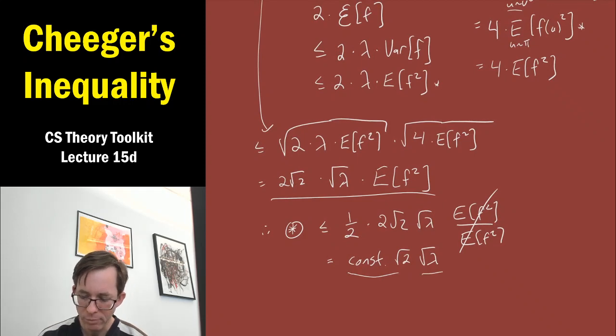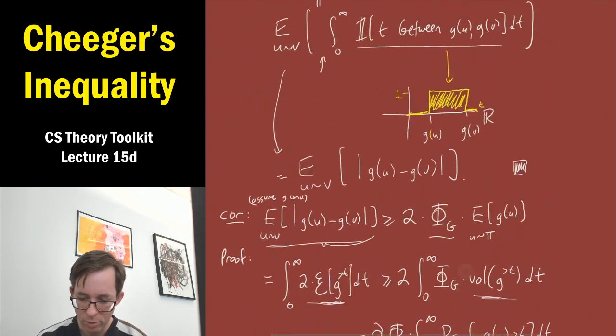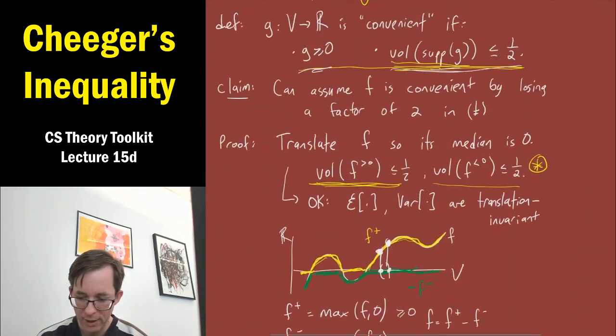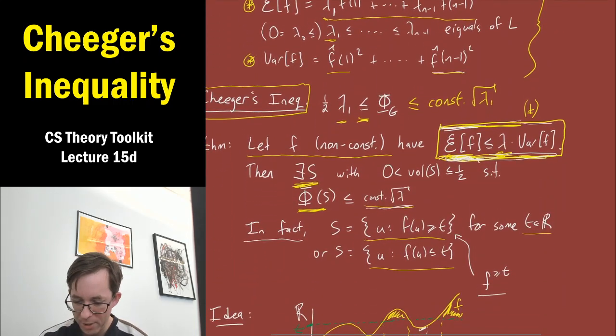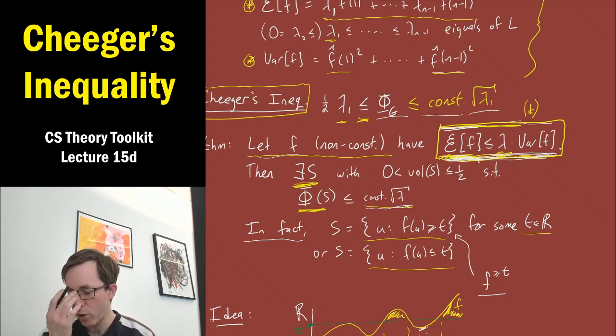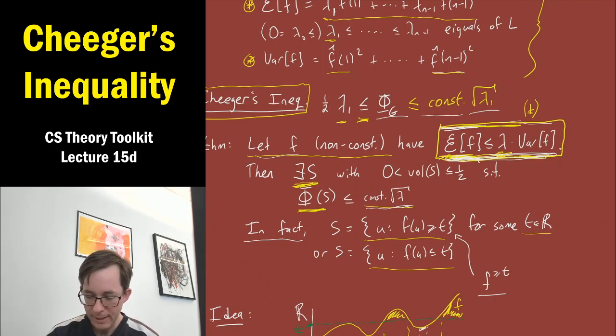And let me finally just say, I'll let you take one last look at the statement of the theorem here. This was our final statement, bounding 5G by a constant times root lambda. We said, give me any function f that's non-constant that has this bound on its quadratic form as a function of its variance. Then we'll pick out this set S with small conductance. And in fact, we managed to do that.